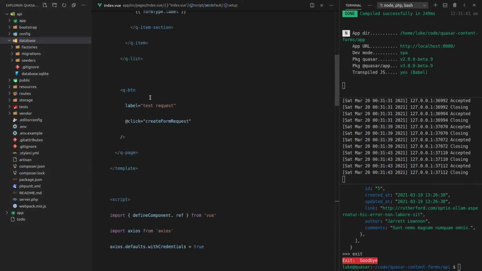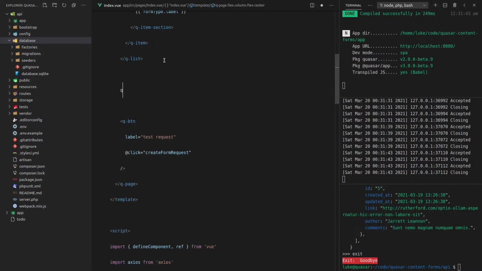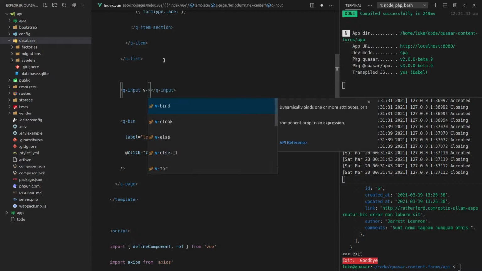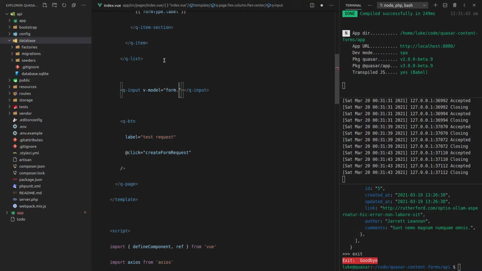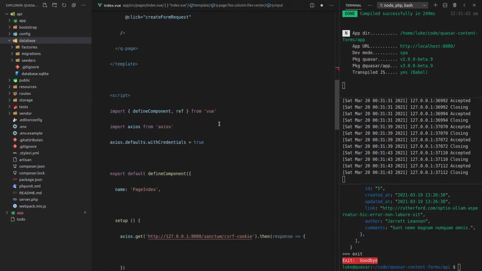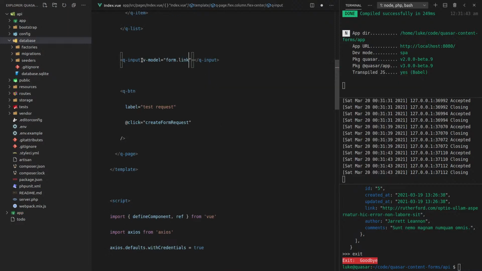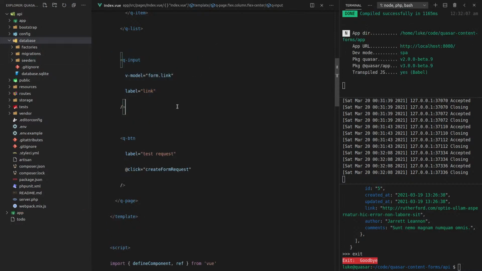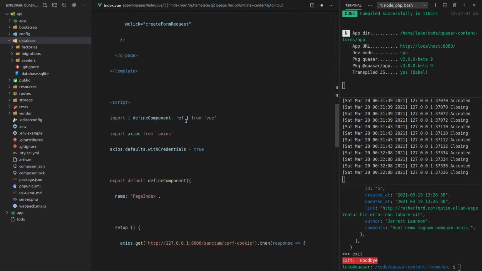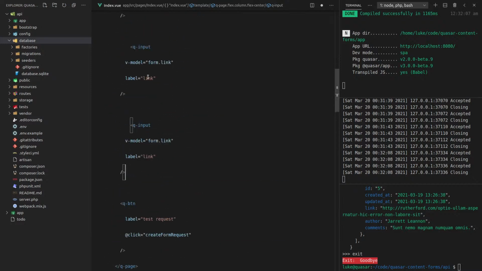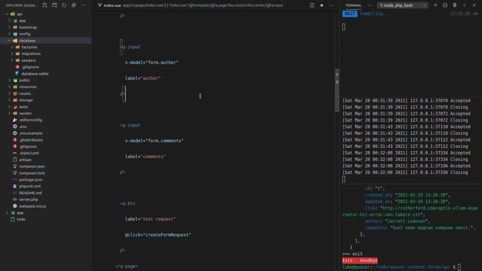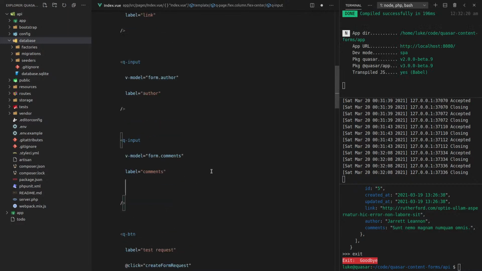So now let's come up and actually create the form. So how about we say q-input, and this first input is going to model the form.link. So let's say label is equal to link. And there we go. Link, author, and what was the other one? Comments. So link, author, comments. Man, this stuff is so ridiculously easy with Quasar. I love it. And then the type of this one can be textarea.